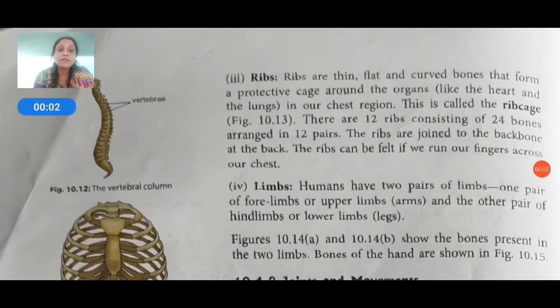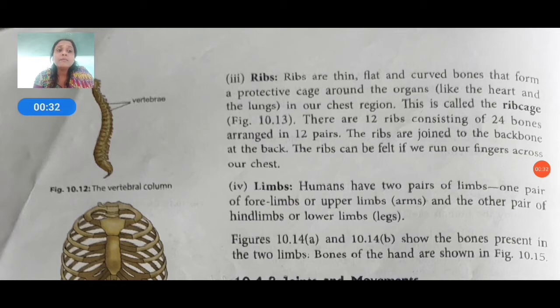Then you can see here the ribs. Ribs are thin, flat and curved bones that form a protective cage around the organs. Which type of organs? Like the heart and the lungs. You can also see the figure of the vertebral column, given here as 10.12.